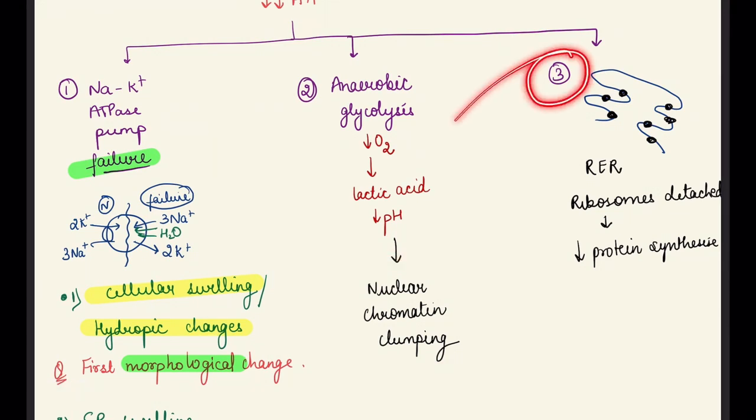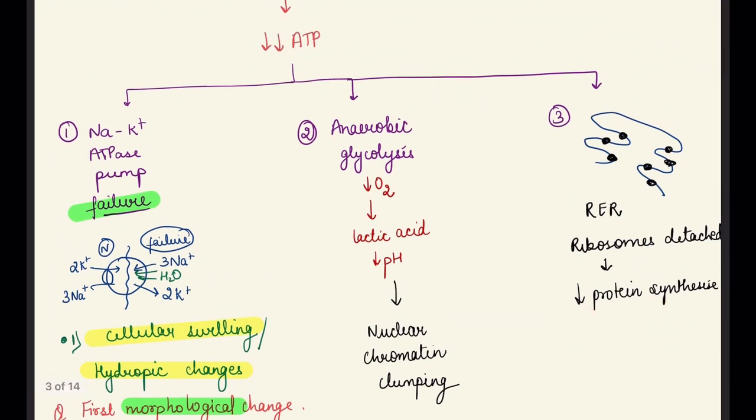And the third one is that ribosomes detach from the rough endoplasmic reticulum, and protein synthesis will decrease, because the main function of the RER is protein synthesis.